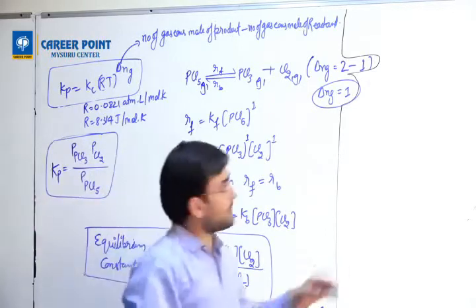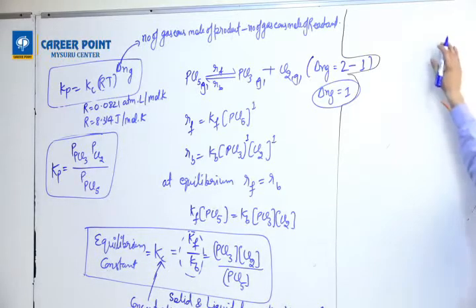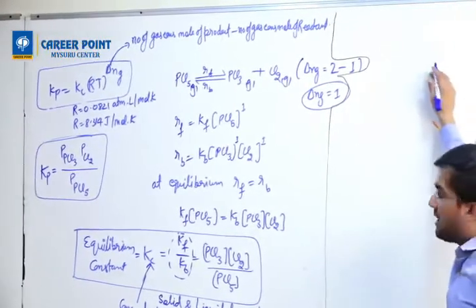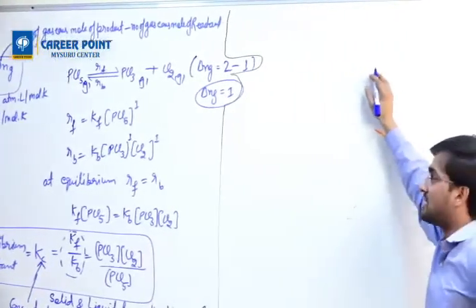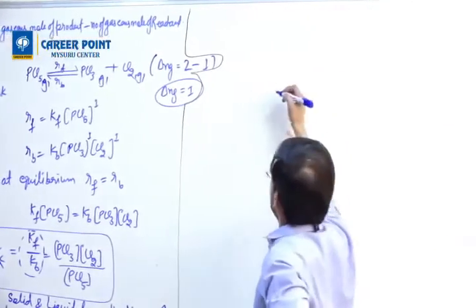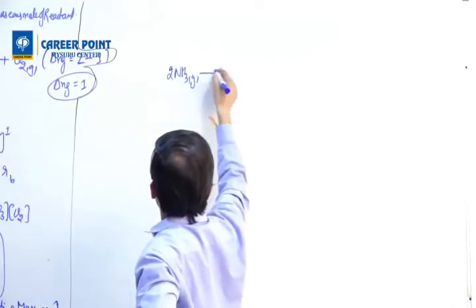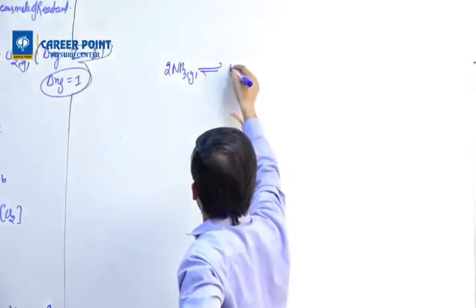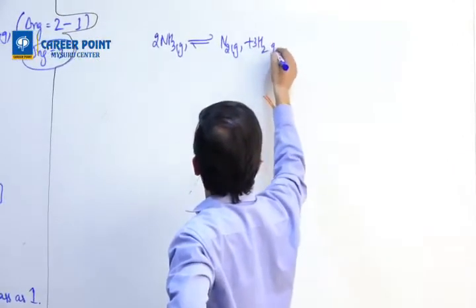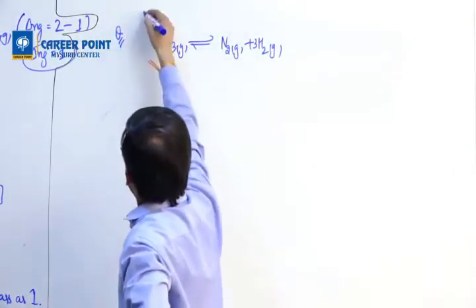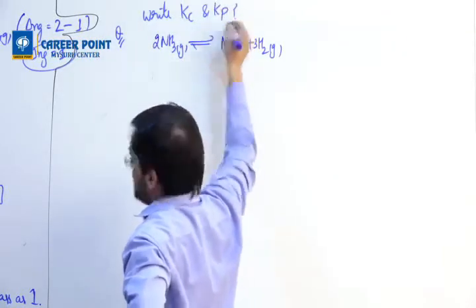Now I'm going to write a reaction, and on that reaction you have to write the constant expressions. The reaction goes like this: 2NH3 gas gives, in equilibrium, N2 gas plus 3H2 gas. Question: write Kc and Kp. Solve this question now.